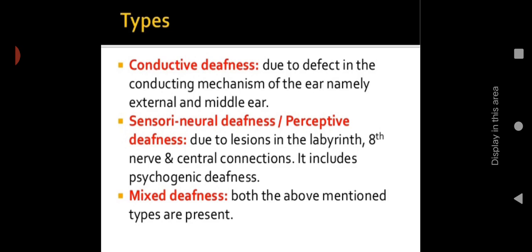Sensory neural hearing loss or deafness is due to lesions in the labyrinth, which is present in the inner ear, then the eighth cranial nerve and central connections. The eighth cranial nerve is the vestibulocochlear nerve, which is responsible for the auditory functions. Then central connections. Then it includes psychogenic deafness. So sensory neural means it is affecting the inner ear, especially the membranous labyrinth, and the auditory nerve, that is the vestibulocochlear nerve. And mixed means both will be there. Conductive and sensory neural hearing loss together we can call mixed hearing loss.